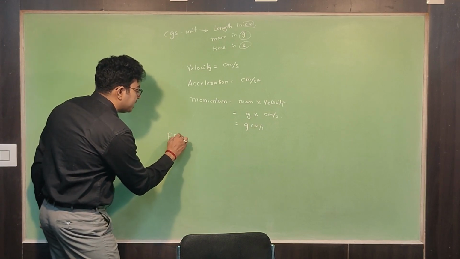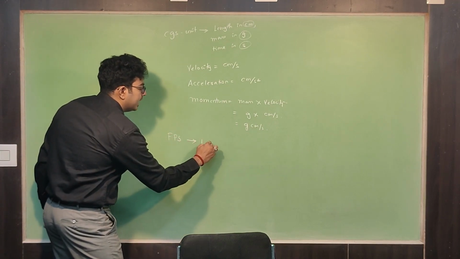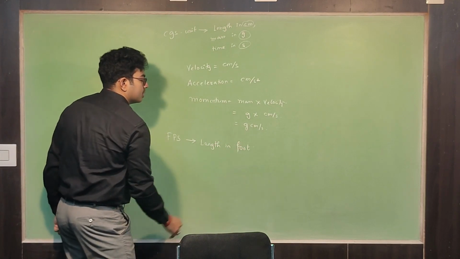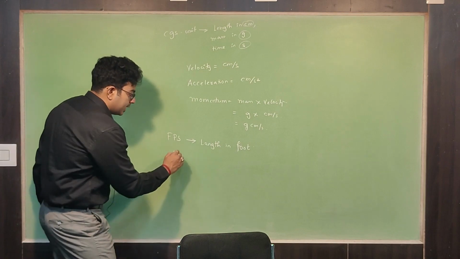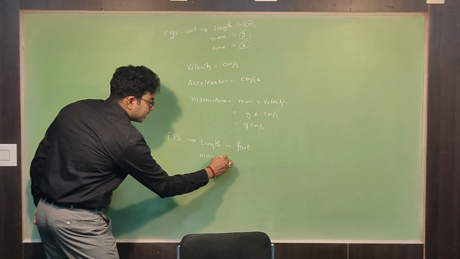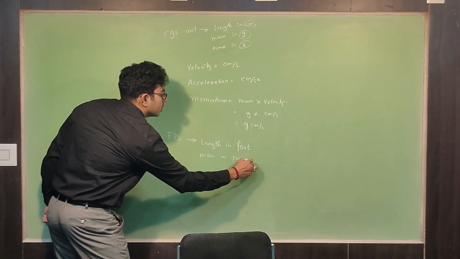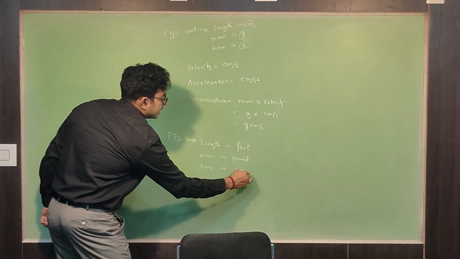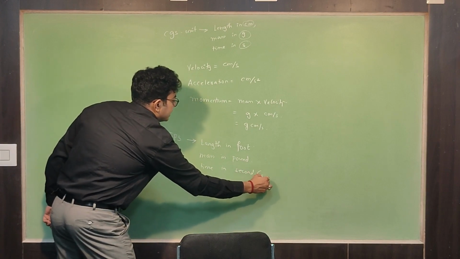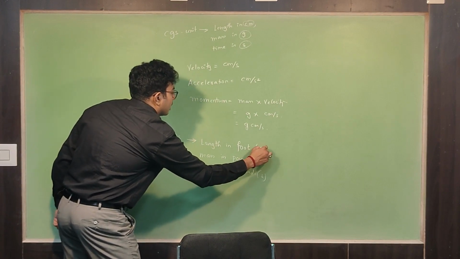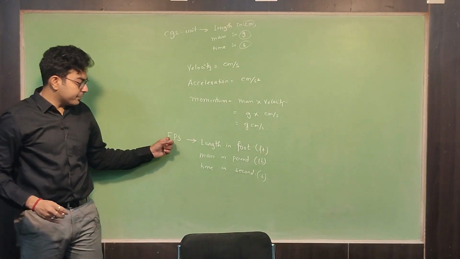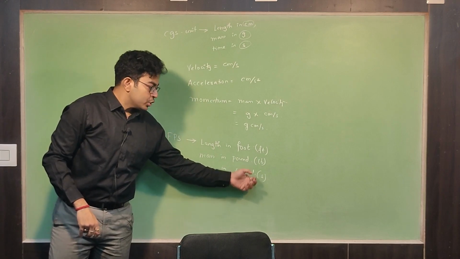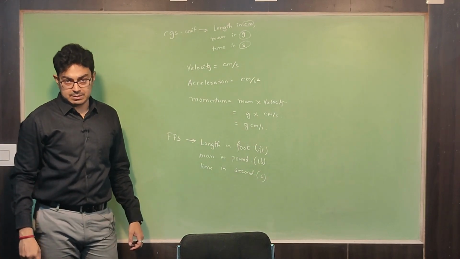For example, FPS system of units, where length is measured in foot, mass in pound and time in second. So that means you can understand F stands for foot, P stands for pound and S stands for second. So this is the FPS system of units.